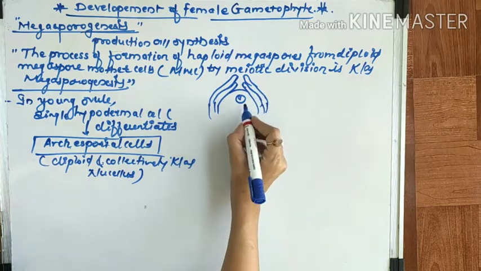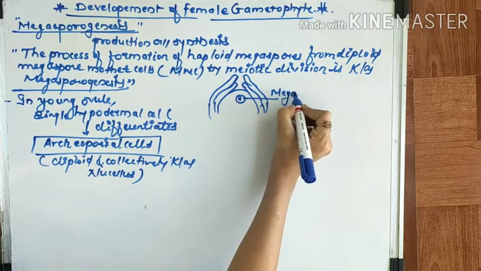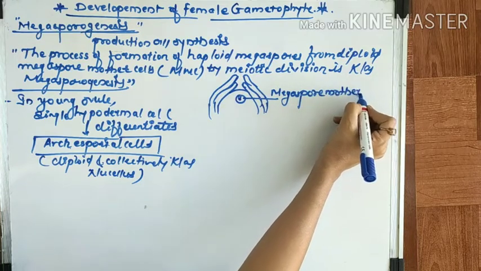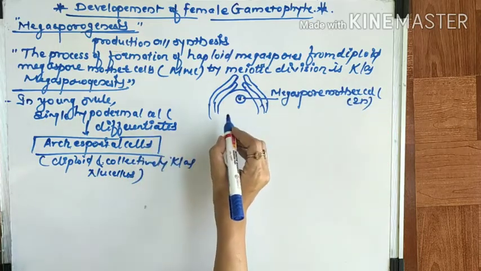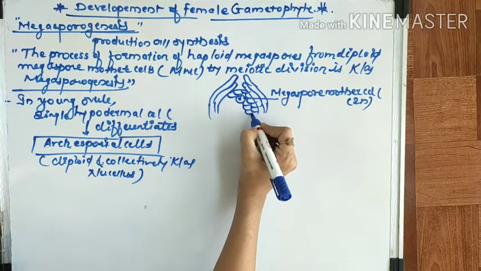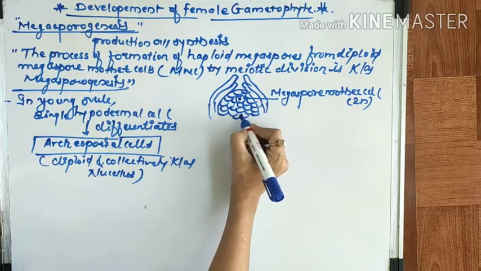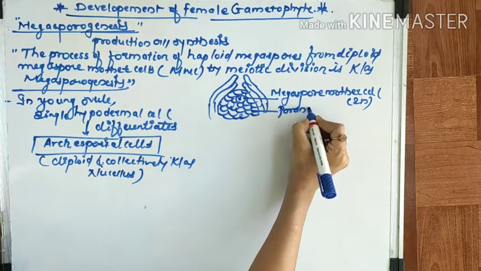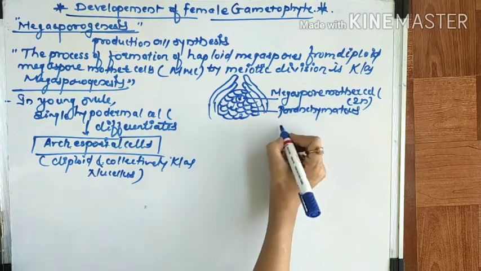Here you can see the megaspore mother cell, and it is diploid in nature. And you can see this one, this is called nucellus. Nucellus is made up of parenchymatous cells.